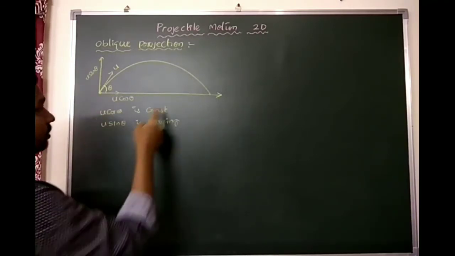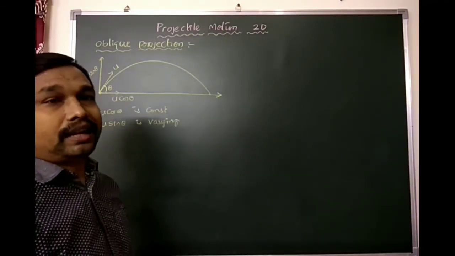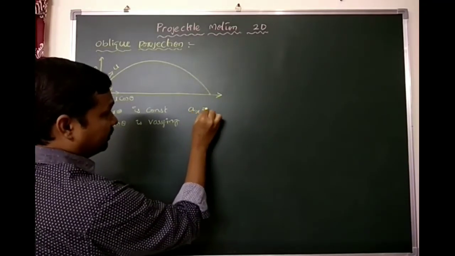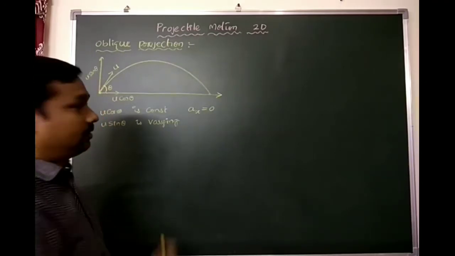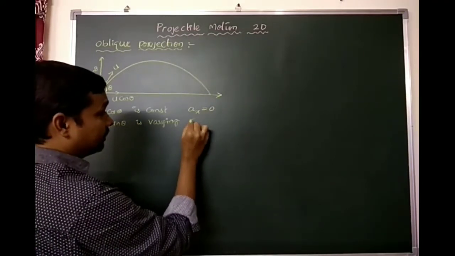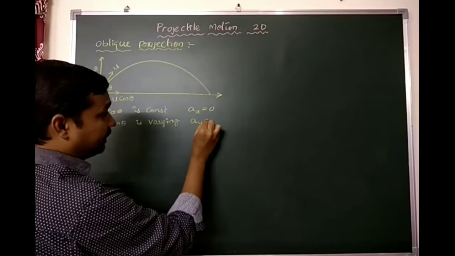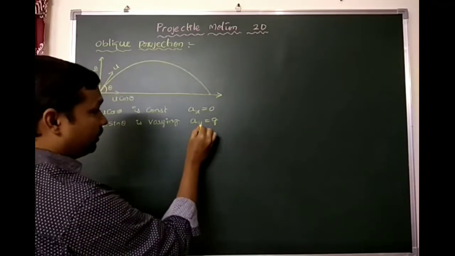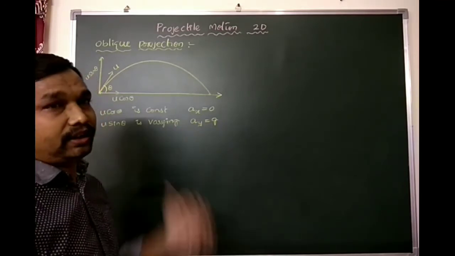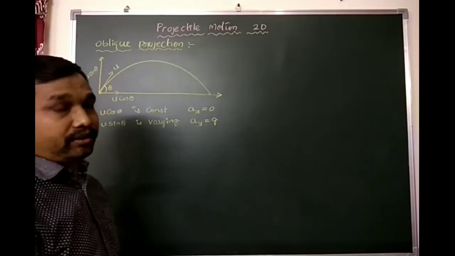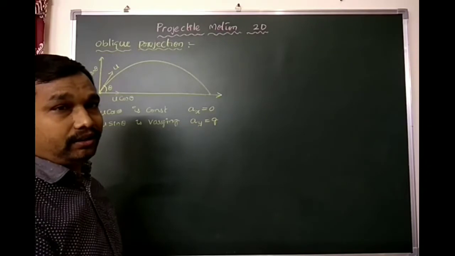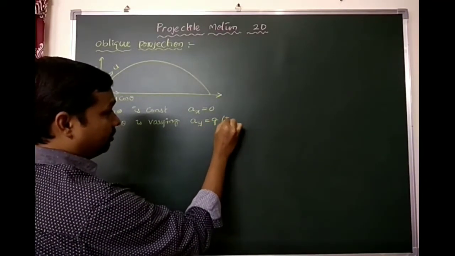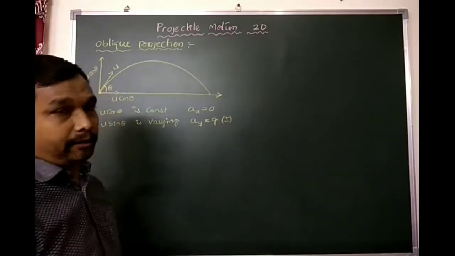When u cos theta is constant, what happens to the acceleration? Acceleration along the horizontal direction is 0. Along the vertical direction, acceleration becomes g, which may be plus or minus depending on vertically downward or vertically upward. When it is going upward, negative. When it is coming downward, it may be positive or negative.